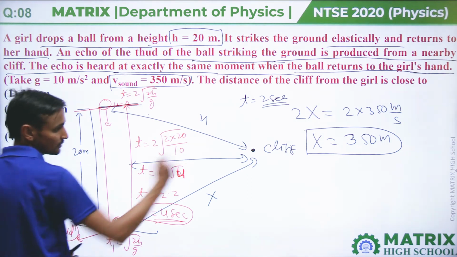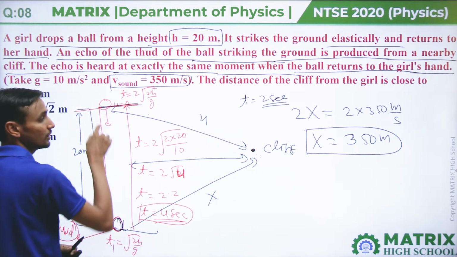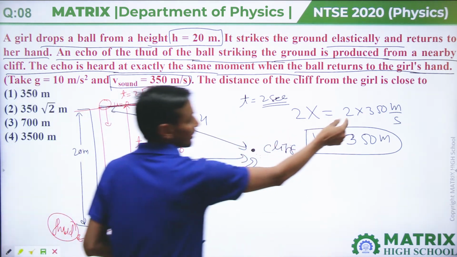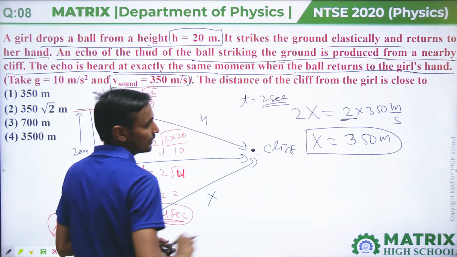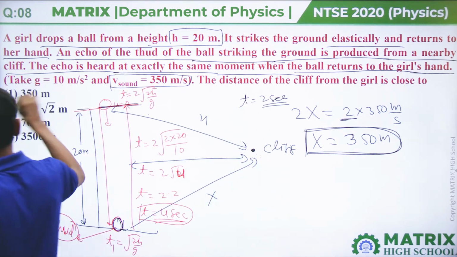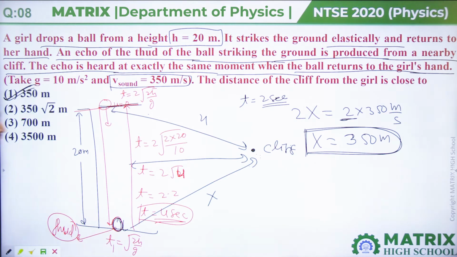Sound will come from here to the cliff and back. Then it will take distance 2x in which time? In 2 second time, and so distance will be 350 meters. So the answer will be your first option.